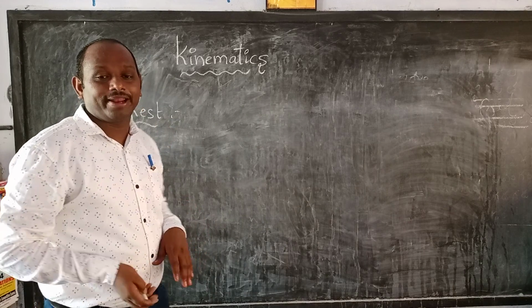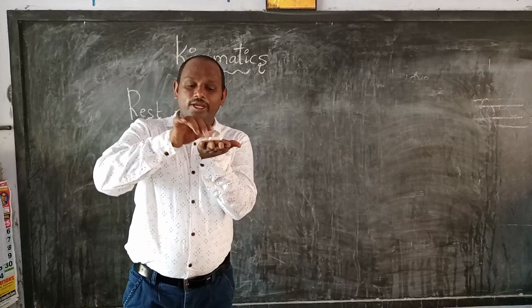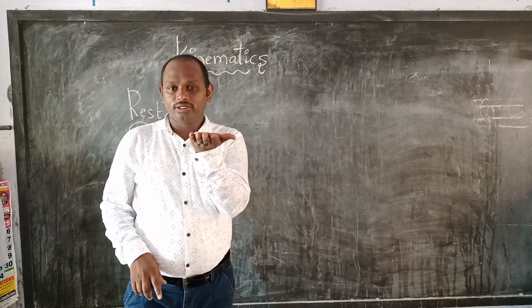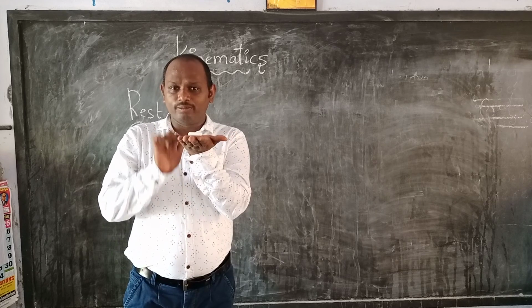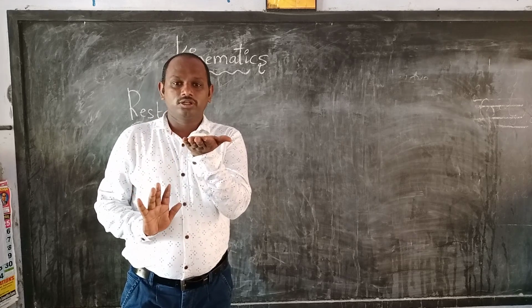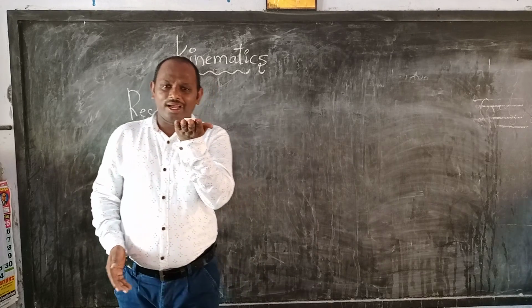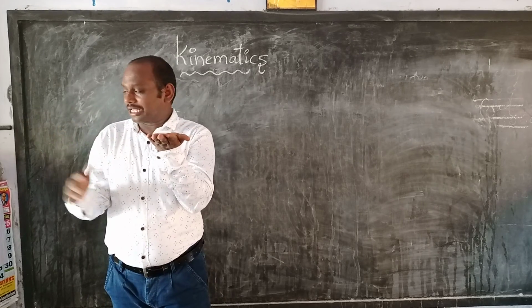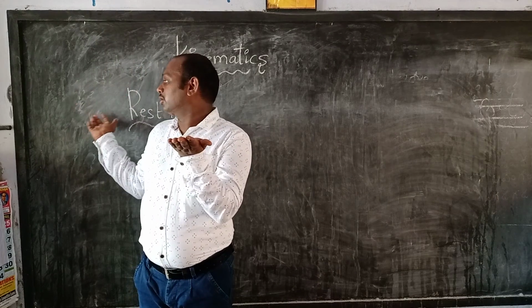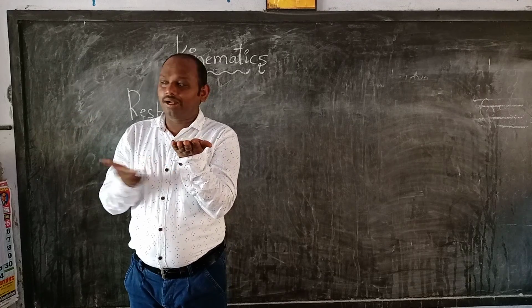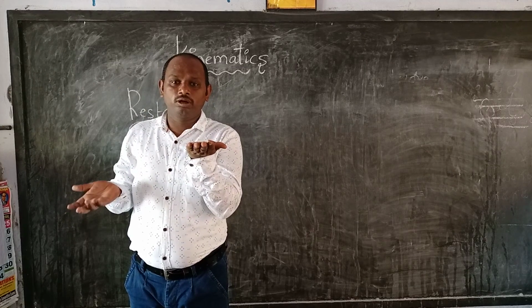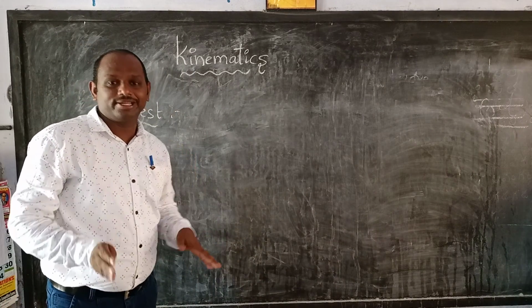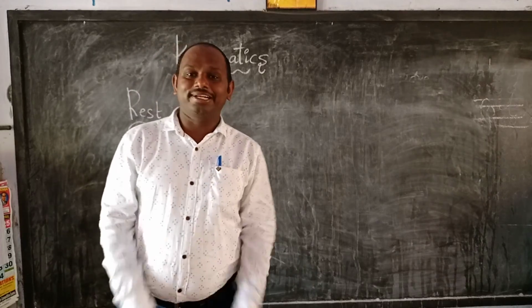For example, I will take a piece of chalk here. I keep it here. Is this rest or motion? It is rest. Is it moving? No. This is the rest position. Will the position change? No, the position is the same. And the surroundings, the roof, this wall, the hand, and the remaining surroundings, are also the same. So that is called rest. Rest is nothing but the position of a body does not change with respect to surroundings and time.